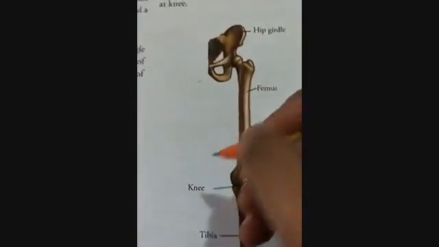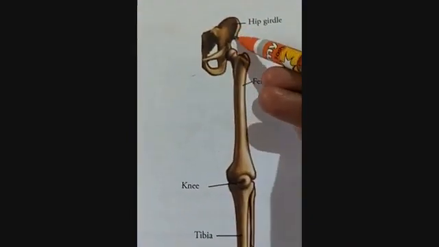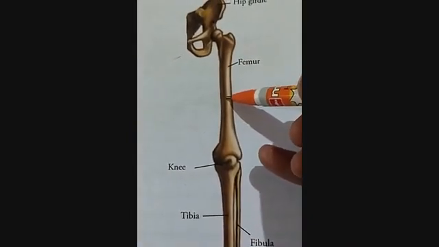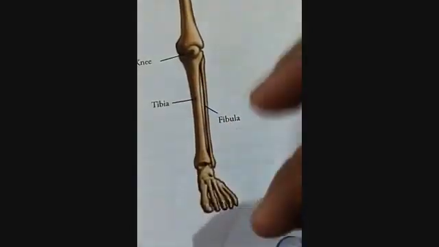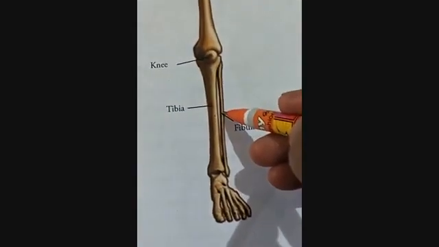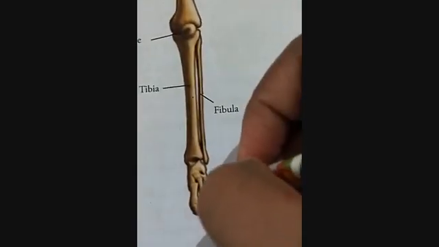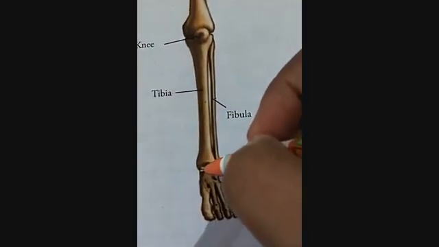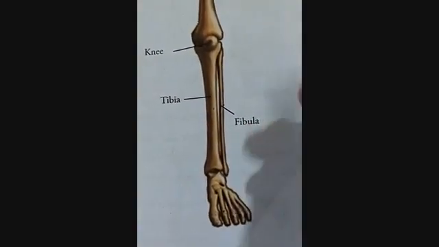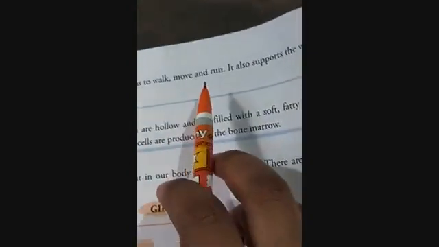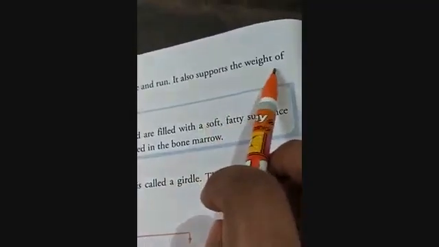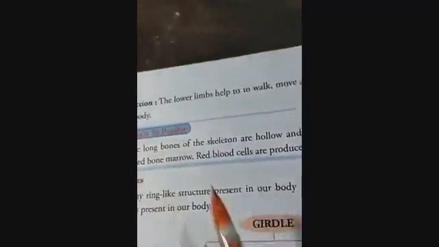Now comes the lower limbs or the legs. This is the girdle called the hip girdle. There is this thigh bone, femur, the longest bone in our body. And the lower part, like the forelimbs, has two bones, tibia and fibula. And here also there is the knee and the bones. Now let's see what is the function. The function of the lower limb is to help you to walk, move and run. It also supports the weight of the whole body.